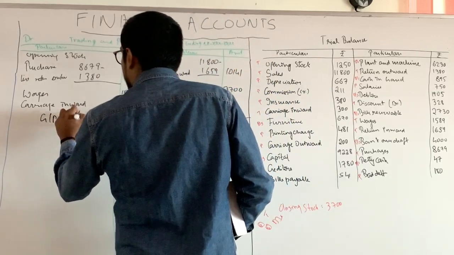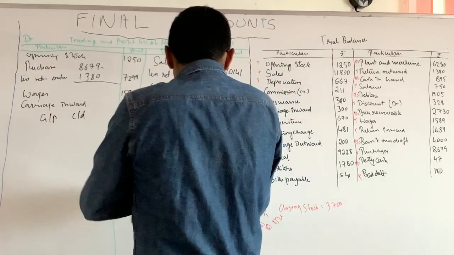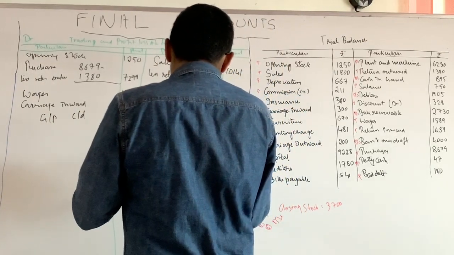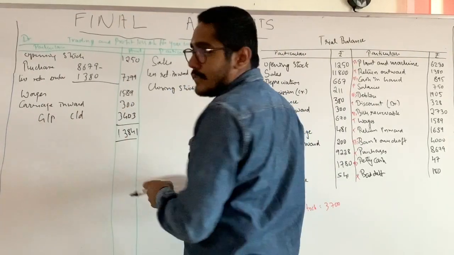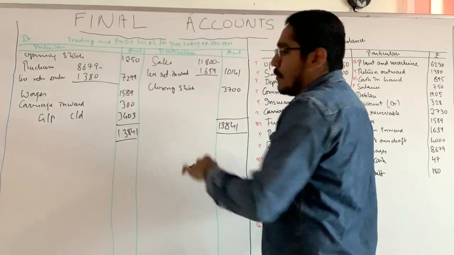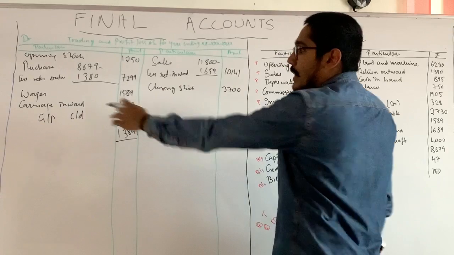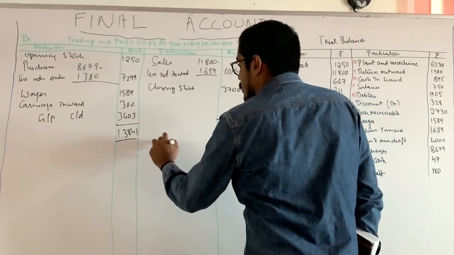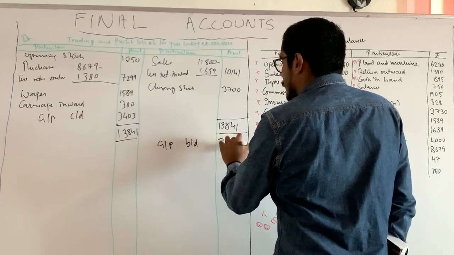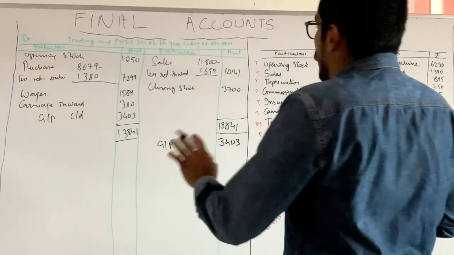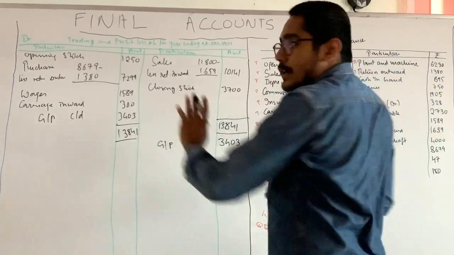Gross profit carried down. This is gross profit. What is the gross profit as of now? The gross profit is equal to 3,403. Fine. Now, what is the next stage? We have to prepare the profit and loss account. The first step is to bring down the gross profit. Gross profit brought down 3,403. Now, what are the items that we should include? All the expenses and income should be included over here.